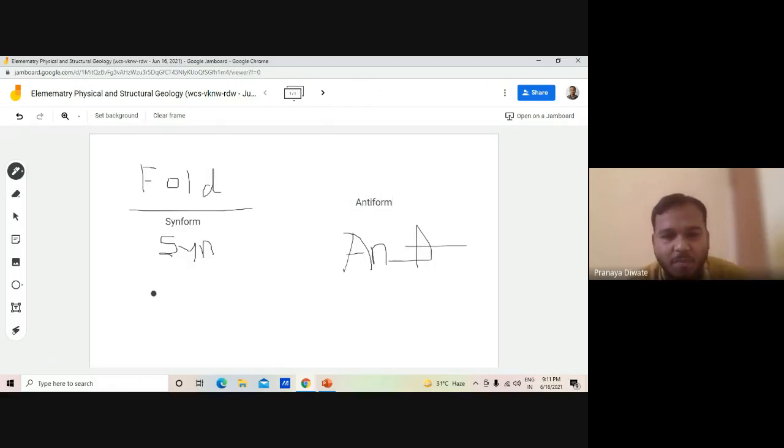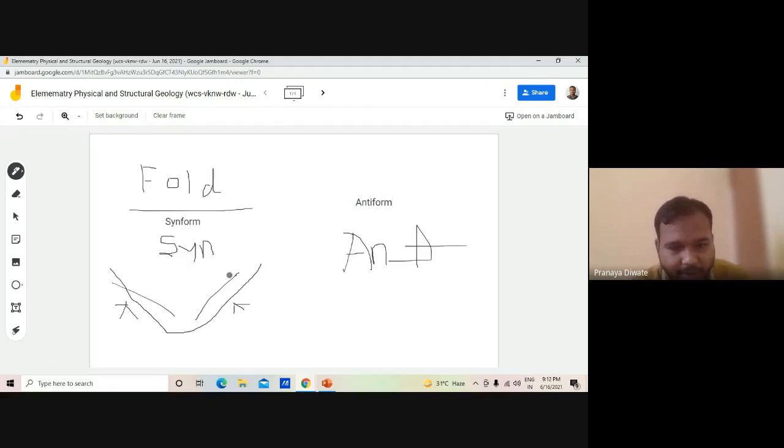It is a function of how the limbs bend. For a synform, these are your limbs, and they go away from each other.